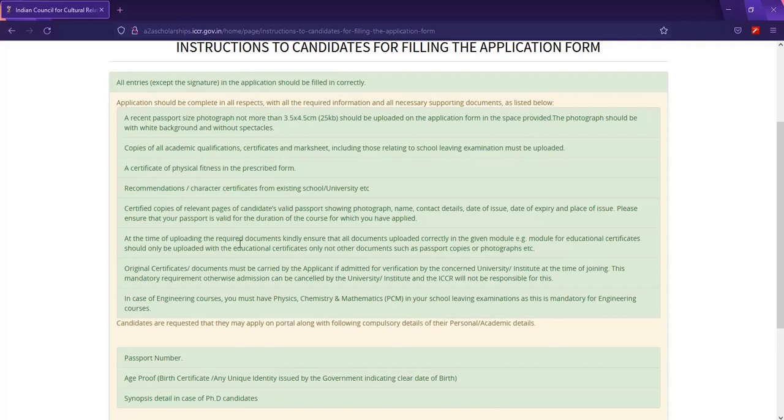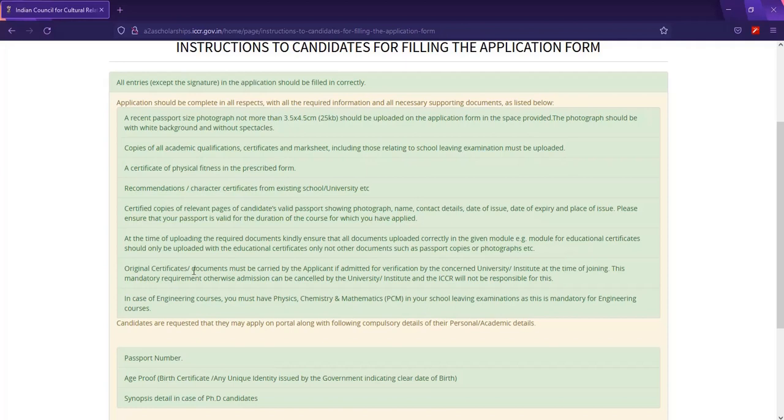At the time of uploading required documents, kindly ensure that all documents are uploaded correctly in the module. For example, if you're uploading a document where it indicates certificate of physical fitness, and you mistakenly upload your passport photo or your transcript there, it doesn't work. It can even retard your application process.